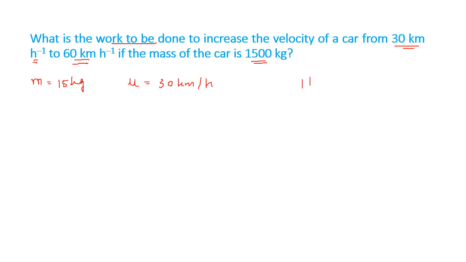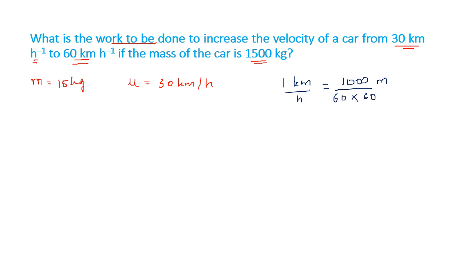So let us say we have 1 kilometer per hour. Convert it into meter per second. 1 kilometer is 1000 meter. 1 hour is 60 minutes and 1 minute is 60 seconds.